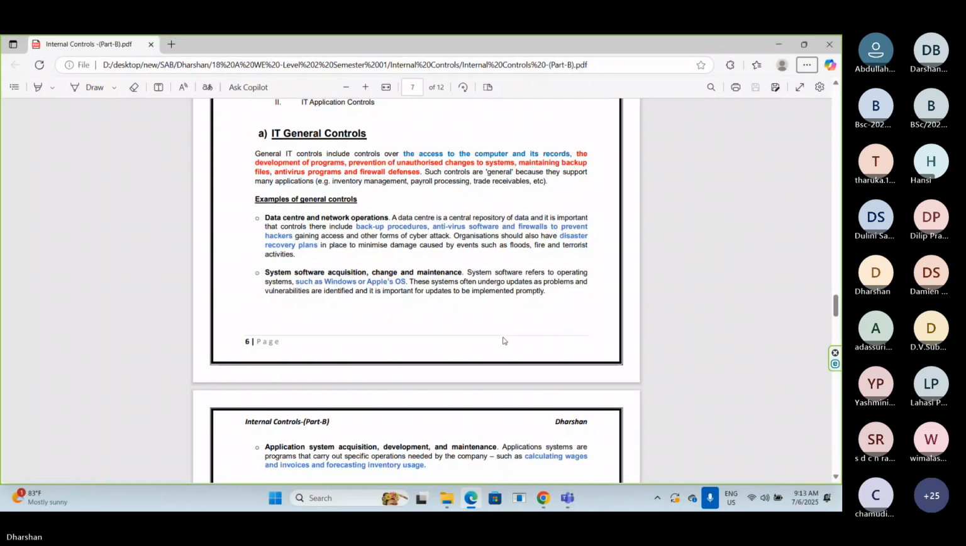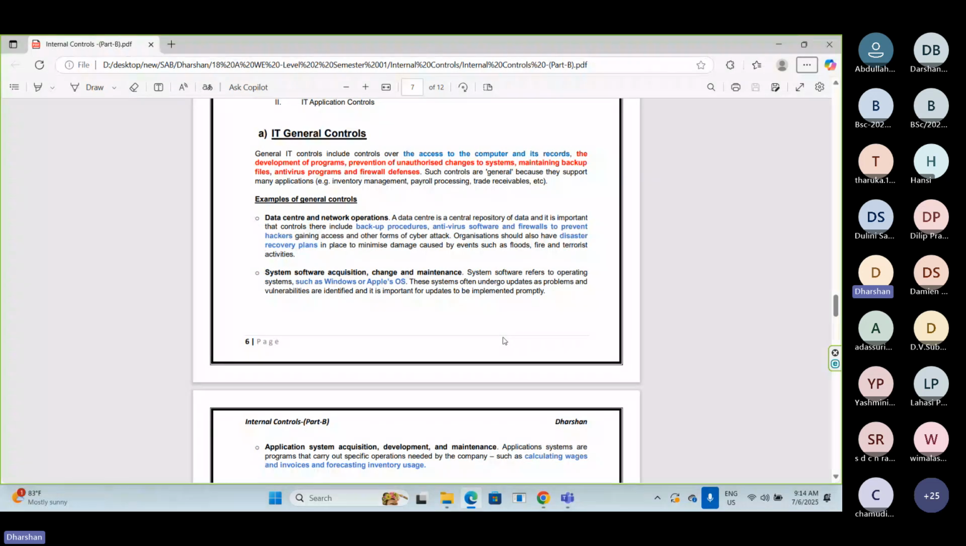For example, if you have put a separate password and username for your mobile banking, that password and username is applicable only for that mobile online banking. That username and password you cannot use for your Facebook. So if you put specific controls for a specific application, those controls are called application controls. If you put it on the entire mobile phone, that is a general control. This example is related to your mobile phone.